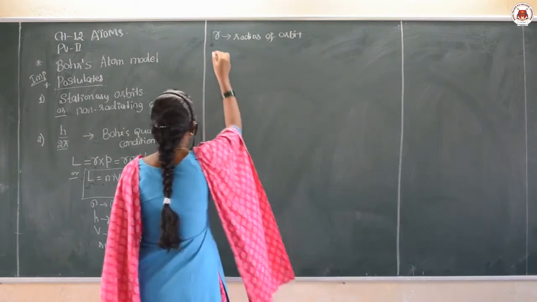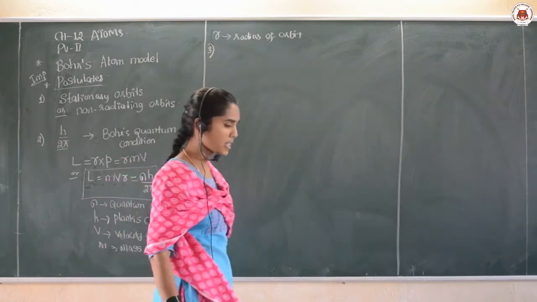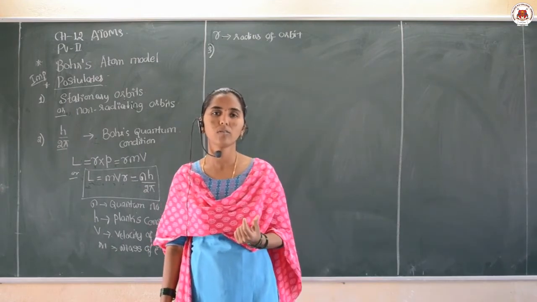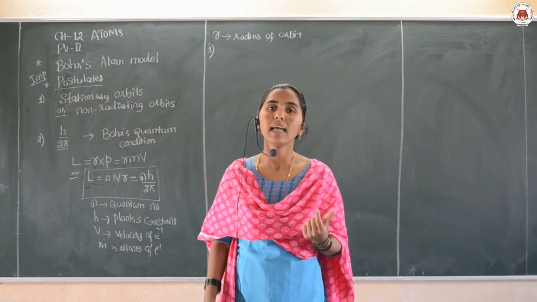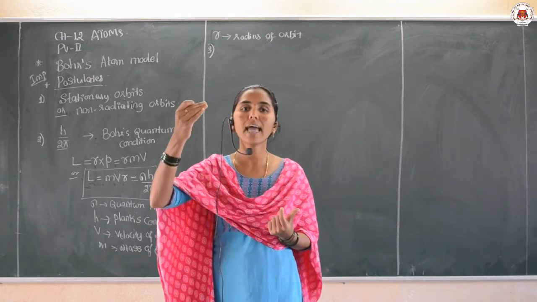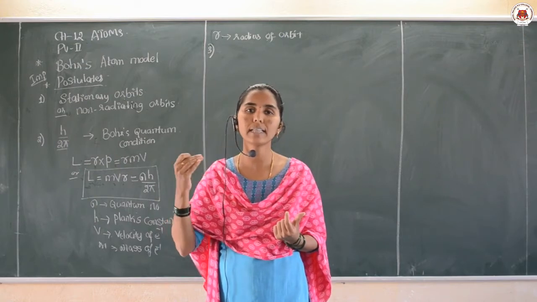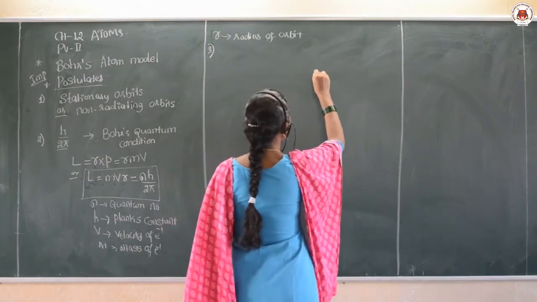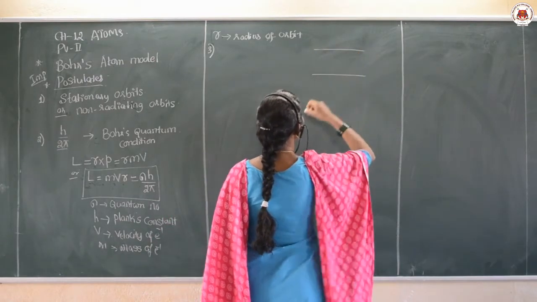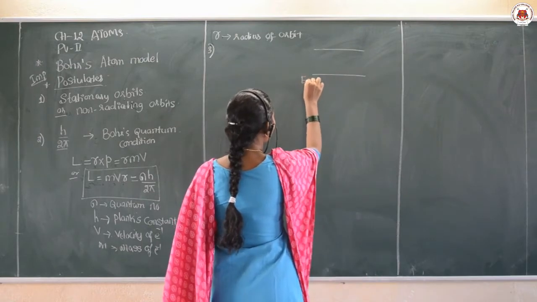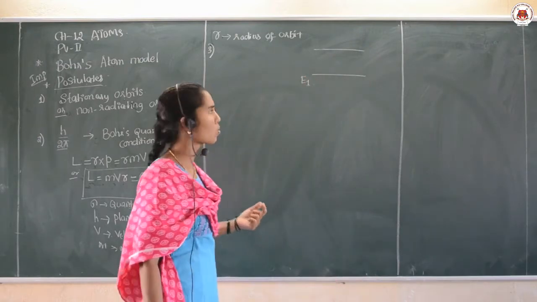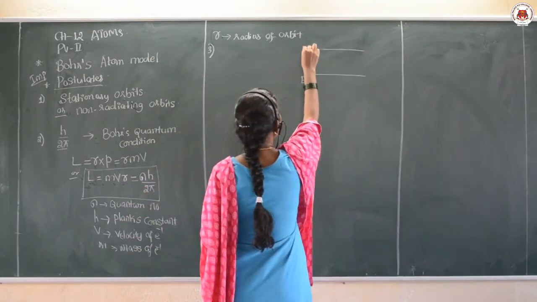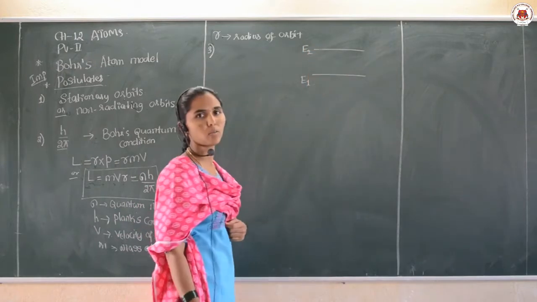And the last postulate of Bohr's atom model is that an electron might make a transition from a higher energy level to a lower energy level. When the electron is revolving in the orbit, let us consider this is the lower energy level, of energy E1, and this is a higher energy level, of energy E2, right.